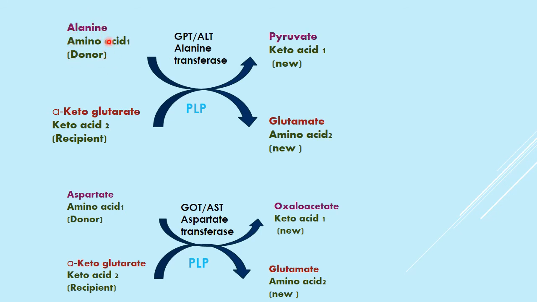So in the first reaction, the donor amino acid is alanine. It gives this NH2 and gets converted into pyruvate. The NH2 is taken up by alpha ketoglutarate, and this alpha ketoglutarate takes NH2 and gets converted into glutamate.